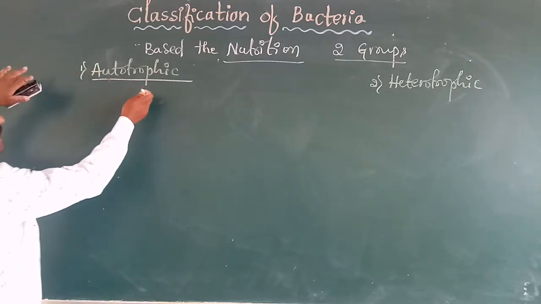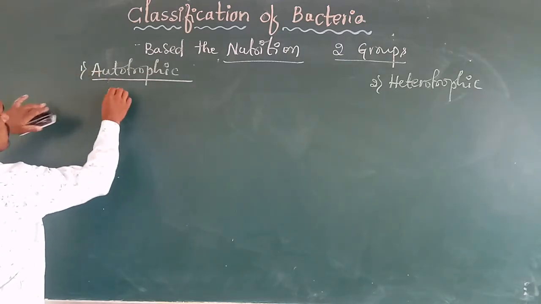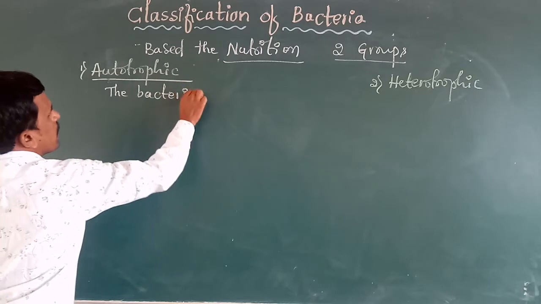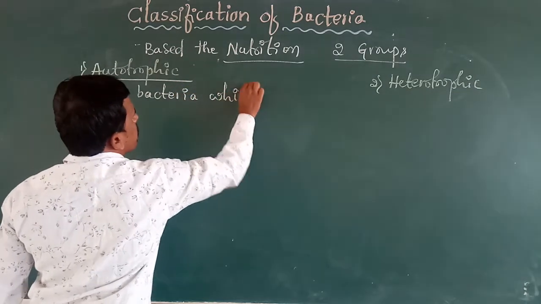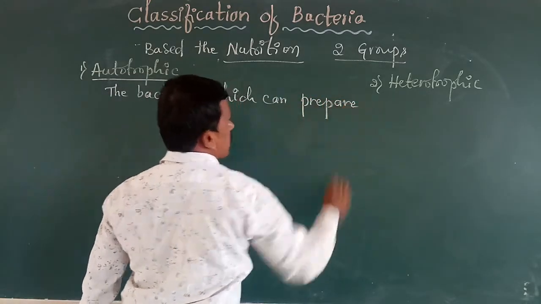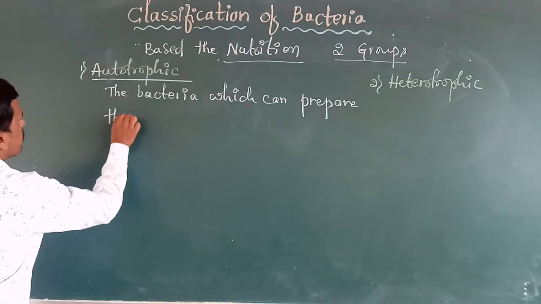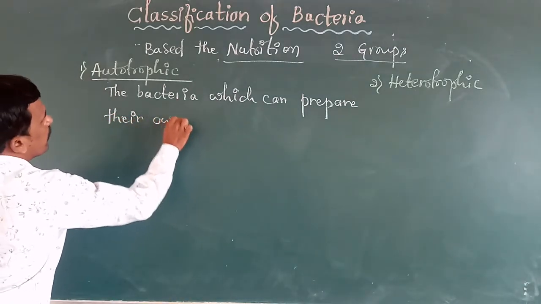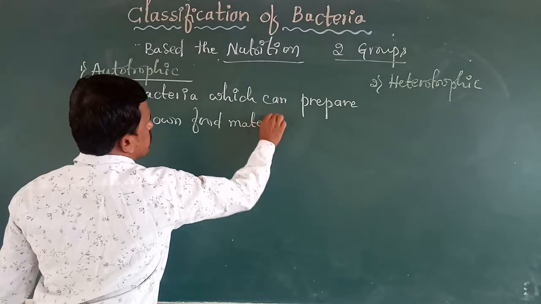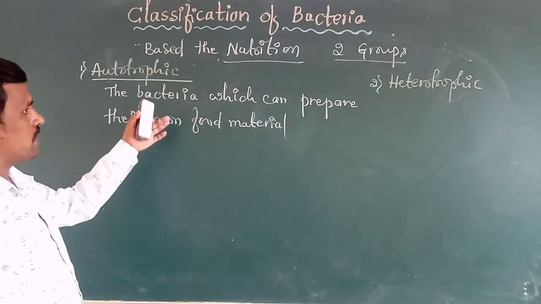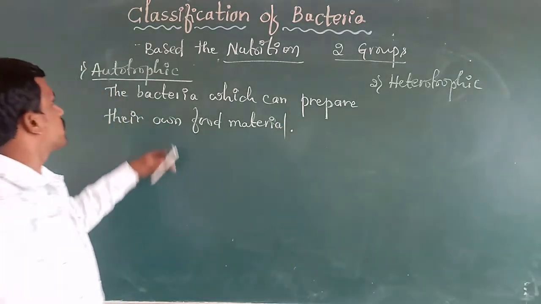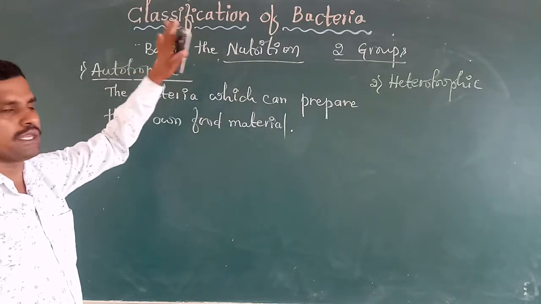So autotrophic: note down, students, the bacteria which can prepare their own food materials are called autotrophic bacteria.